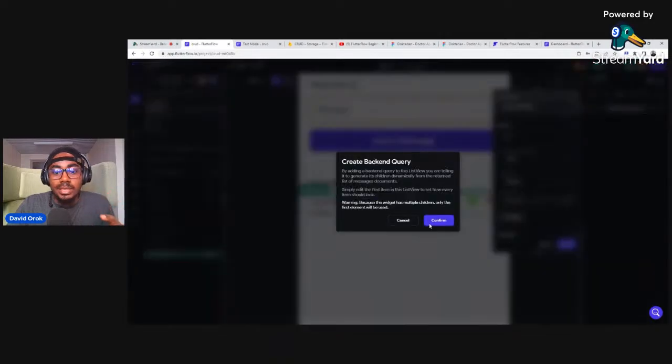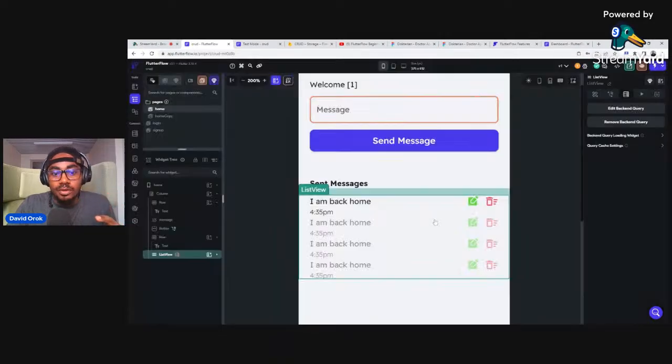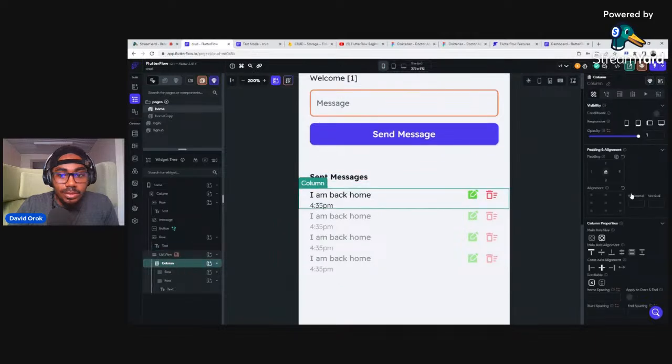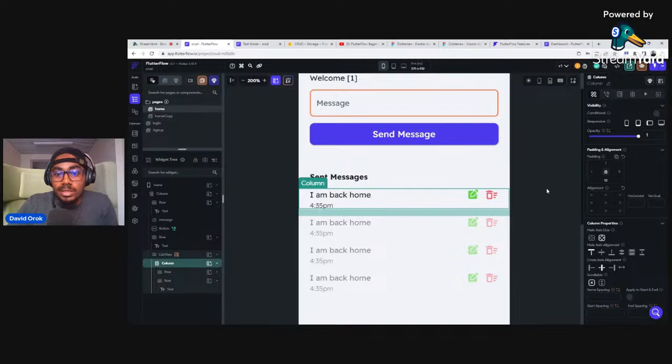That simply means that then I click on confirm and confirm. That simply means that if you send a message here and then someone else creates a new account, the person won't see the messages that you sent. That's how it's done. So now I need to go ahead and open this and click on this column, give it some padding on the bottom, 12, just to spread things out a bit.